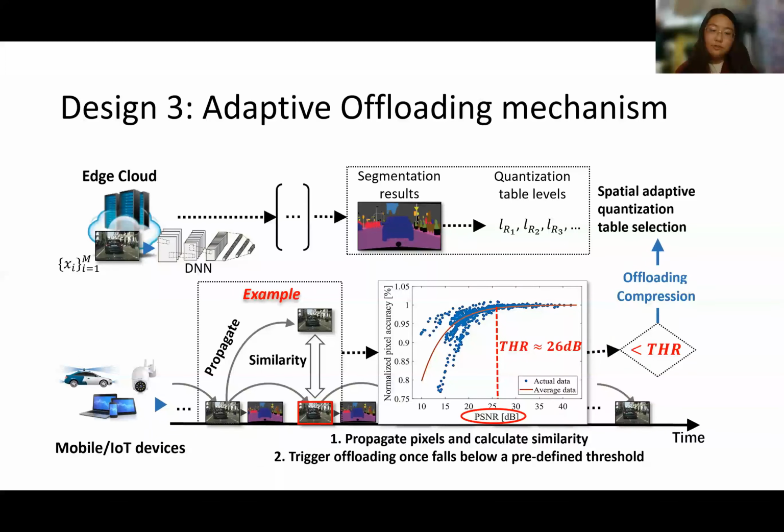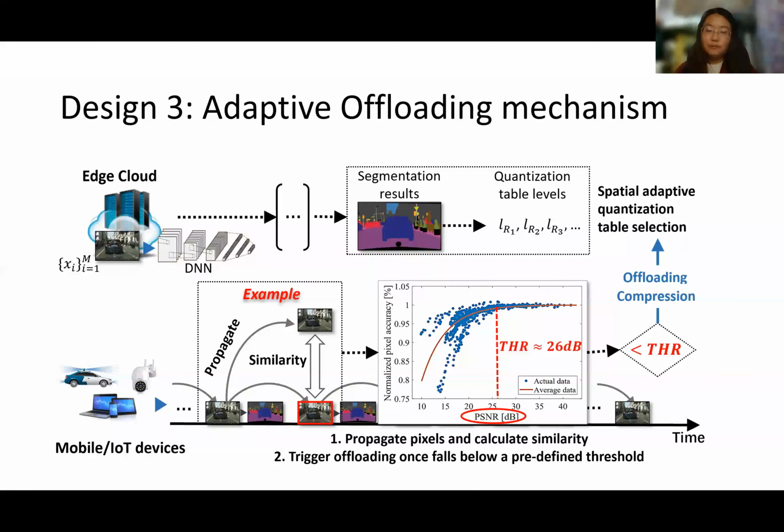Furthermore, to determine whether the current frame should be offloaded as a keyframe to update the segmentation results and the compression strategy, we propose an adaptive offloading mechanism. Specifically, we additionally use the dense optical flow to propagate pixels of the keyframe to the current frame. The key point is that the propagated frame and the propagated semantic segmentation have a one-to-one correspondence at each pixel.